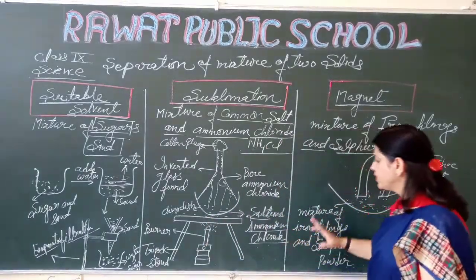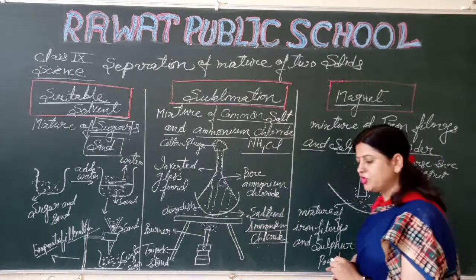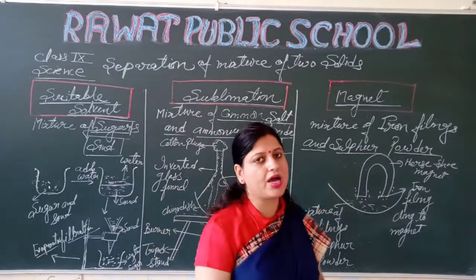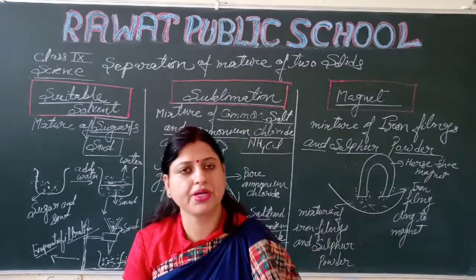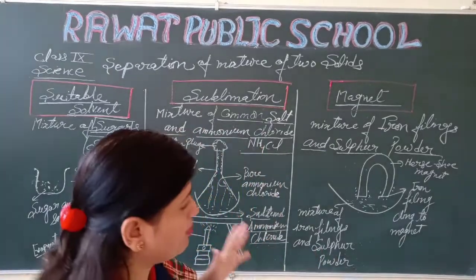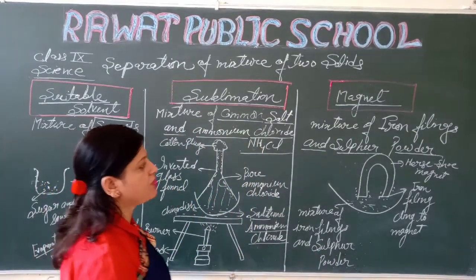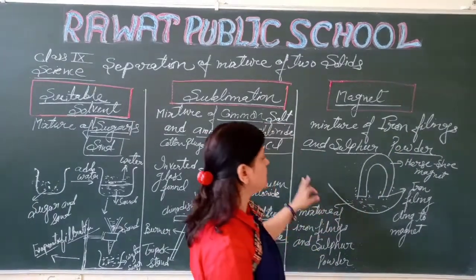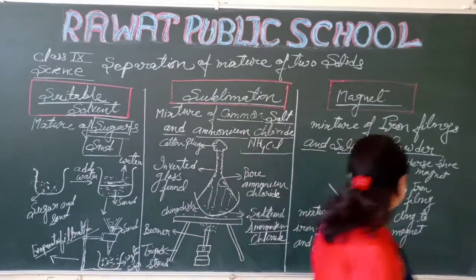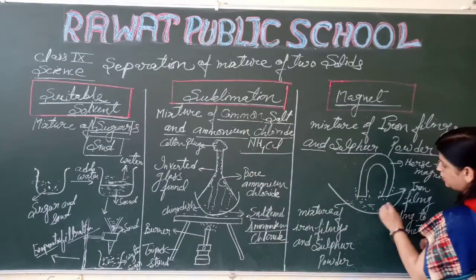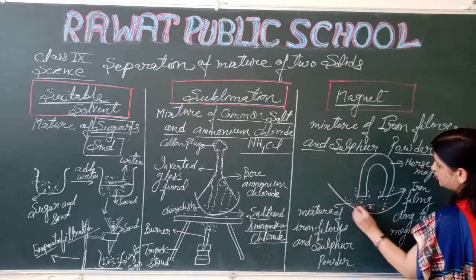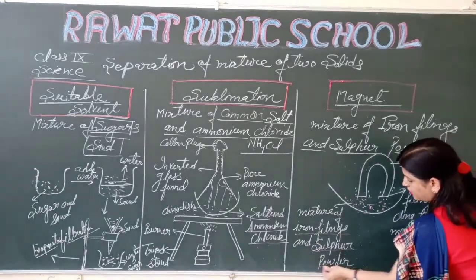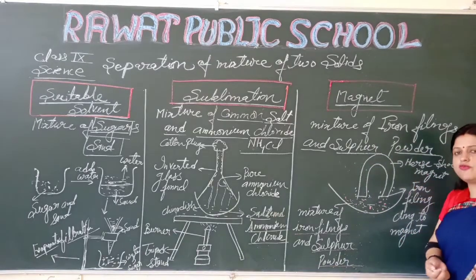Next is the magnet. So students, everyone knows what a magnet is. A magnet is used to separate iron material. When we have to separate iron material, we use the magnet. Here is an example of a mixture of iron filings and sulfur powder. In a China dish, I am taking a mixture of iron filings and sulfur powder.